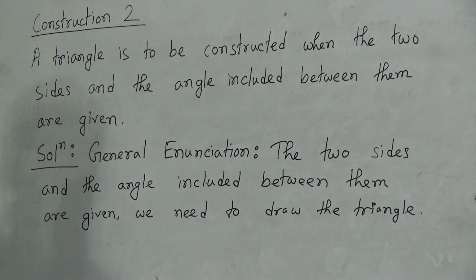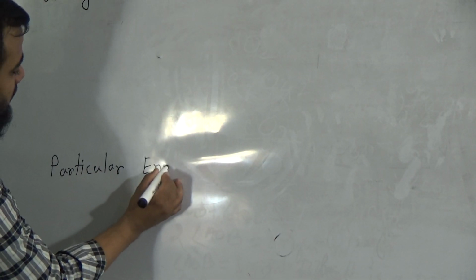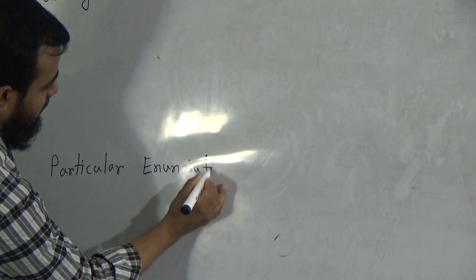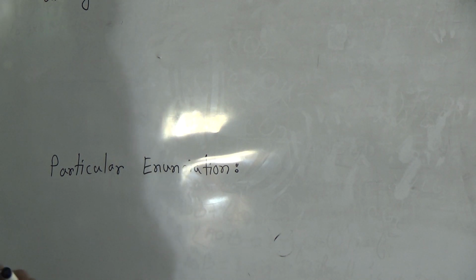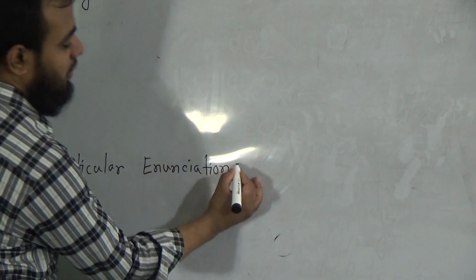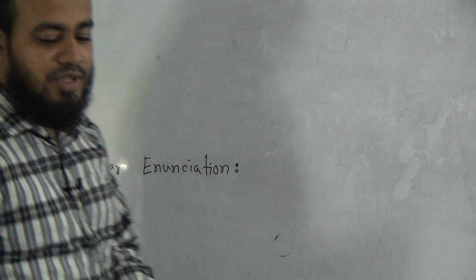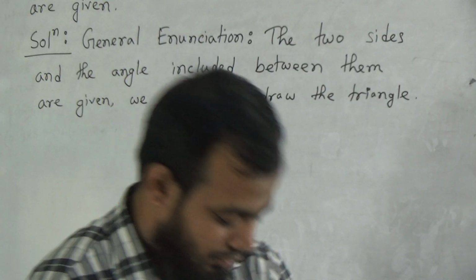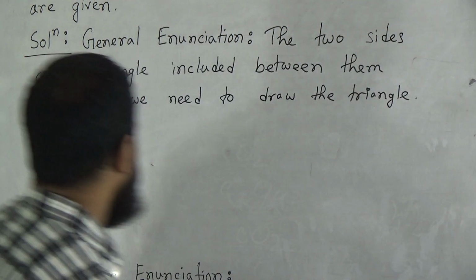Okay, now we should write down here the particular enunciation. Particular enunciation is more about the question. In the particular enunciation, we should write down the two sides. Okay, we should indicate the two sides. Suppose the two sides are given here. These are the two sides.